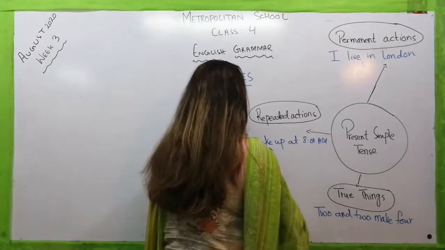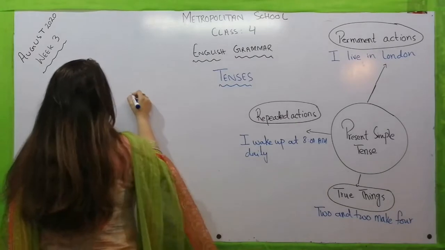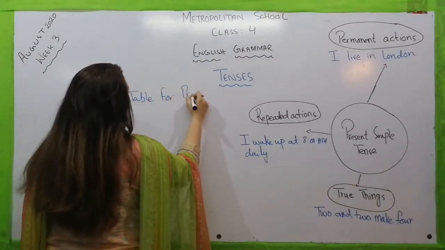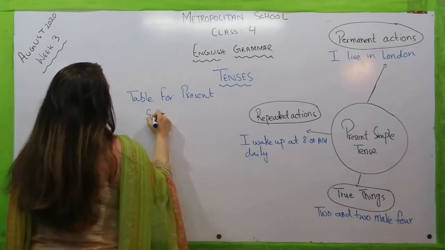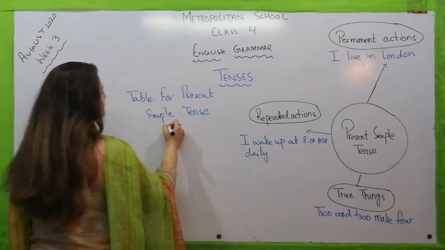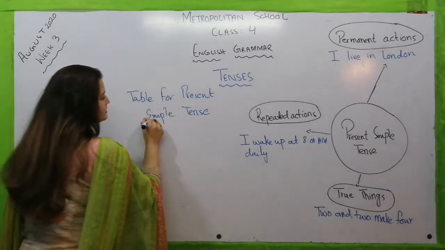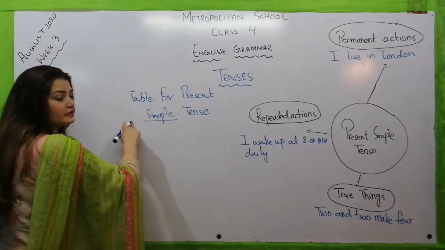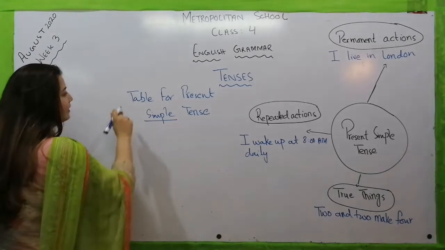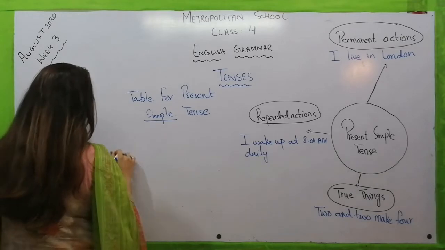Now let's move towards the table for the present simple tense. As you can see that in the name of this tense, simple is here. So this tense is very simple and very easy to understand and very easy to pick. Now let's see the table for the present simple tense.